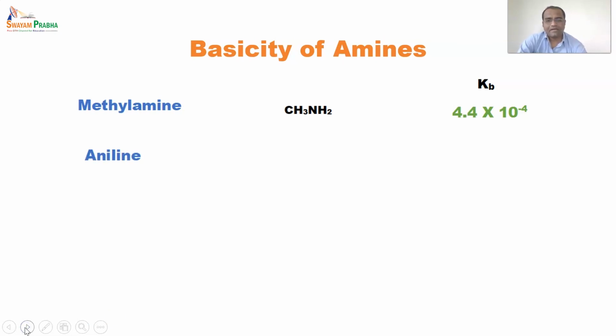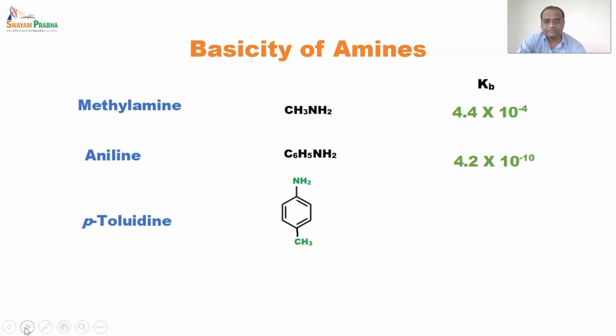After that, aniline, an aromatic amine, has a basicity value of 4.2 times 10 raised to minus 10. After that, para-toluidine, having a CH3 substitution at the para position, has a Kb of 2 times 10 raised to minus 9.